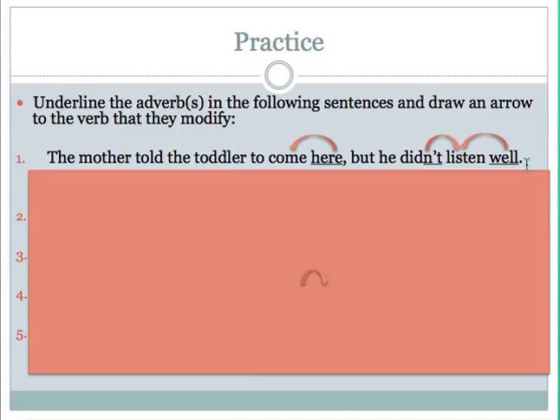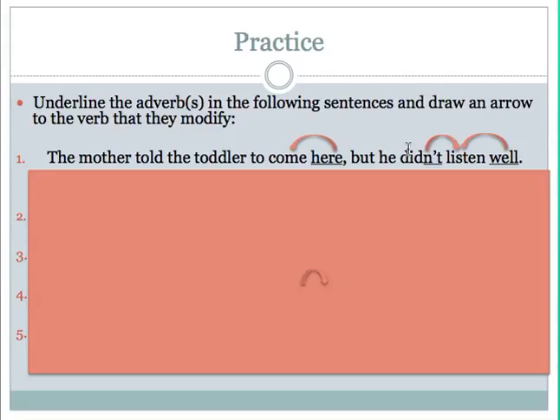We can't just underline well, because if that were the case, then it would seem that the toddler listened well. The sentence reads that he did not listen well. So not is another adverb. Not and well both modify listen to show that this toddler is not a very good listener.